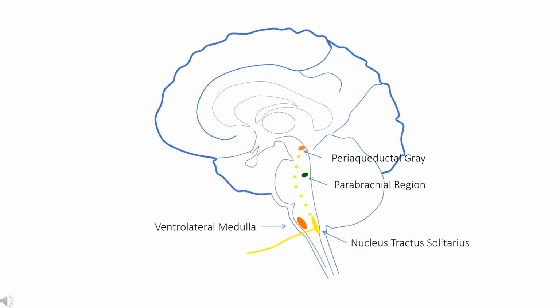Noxious input, and so activation of the periaqueductal gray, tends to dampen baroreflexes by augmenting the activity of cardiac sympathetic efferents. This makes sense since it may be advantageous as part of a short-term fight or flight response to have higher blood pressure when we first detect pain.